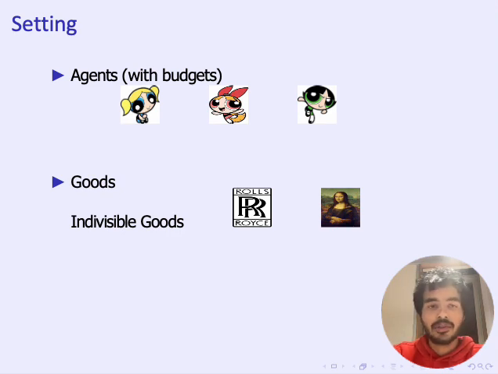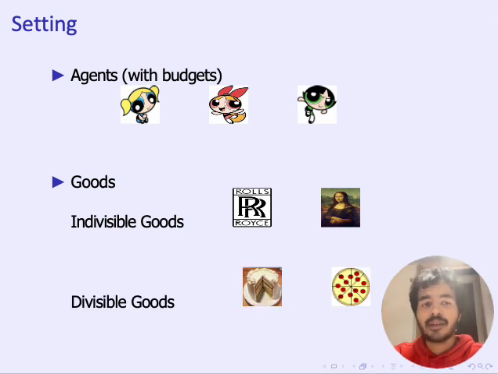Secondly, we have some goods. The goods can be of two types. They can be indivisible goods, of which some examples are cars or some artifacts like paintings, etc. And there can be divisible goods. Some examples of divisible goods are cake or pizza, which can be cut into arbitrarily small pieces and distributed among the agents.